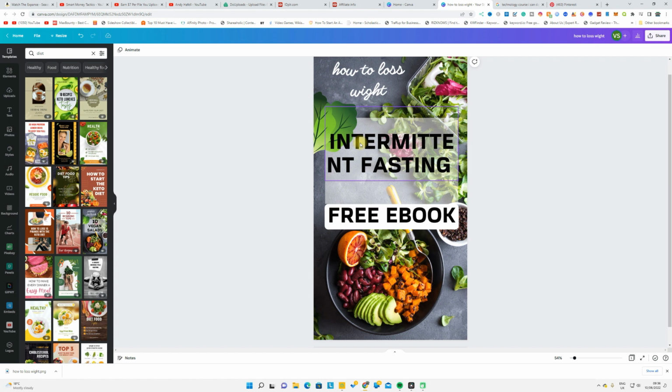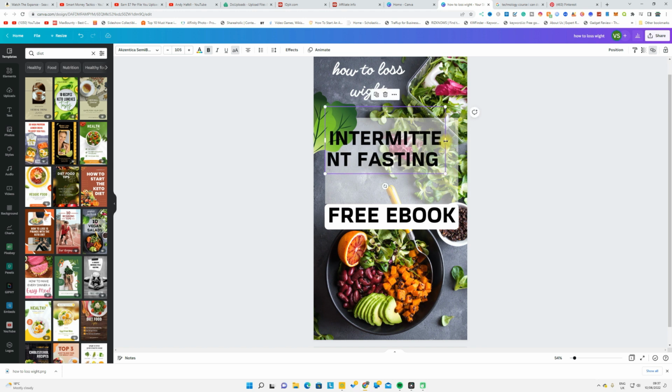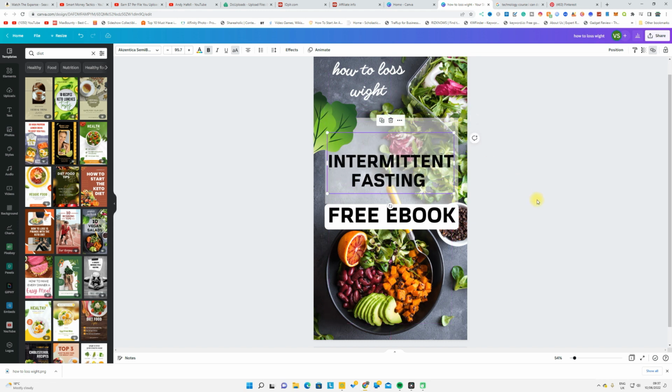Don't put more words on an image. Don't put lots of words, just keep it simple: how to lose weight, intermittent fasting, and free ebooks. Okay, so keep that very simple. If you can create engaging images, colorful images and something like that, to get the audience's attention toward your pin, guys. After that, download that pin onto your computer.